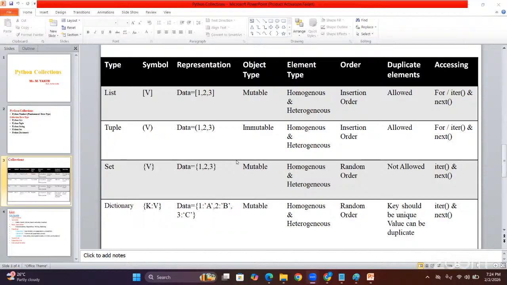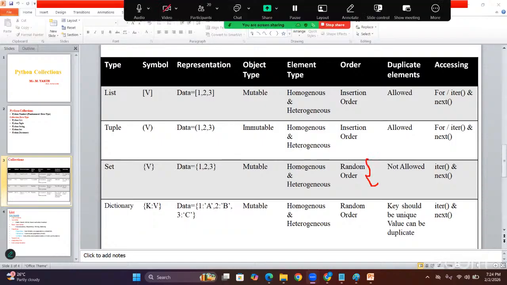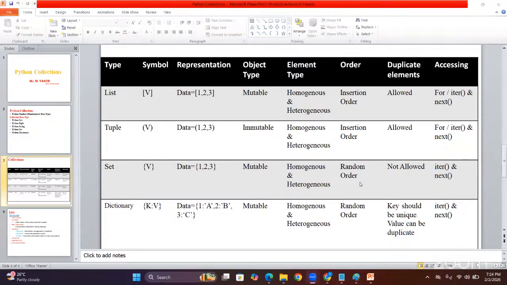Set element types are homogeneous and heterogeneous. Even they can accept the same type of element and different types of element. And the order is random, which means the position is not the same. Suppose these are the symbols 1, 2, 3 that I gave. When you print this object, the output will become 2, 1, 3 or 3, 1, 2. While we are inserting, one value is first, second value is second, third value is third. But when you access it back, the position will be changed, so the order is random.